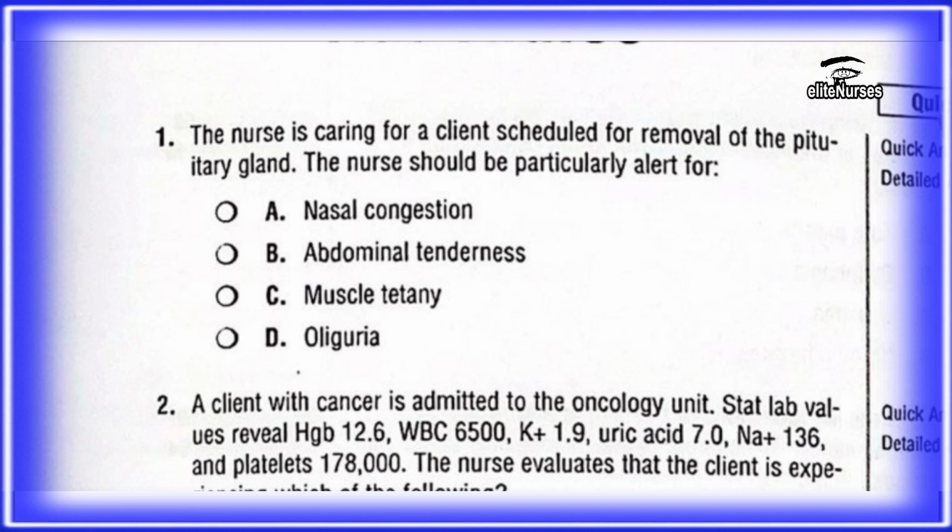So nasal congestion further interferes with the airway. We all know from our ENT where the pituitary gland is located. It's located somewhere at the upper respiratory tract. So we know that nasal congestion is related to that one. So the nurse is supposed to be alert for nasal congestion. Yeah, so that is the correct answer.